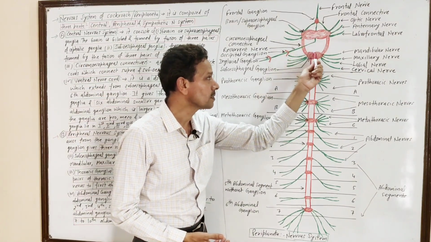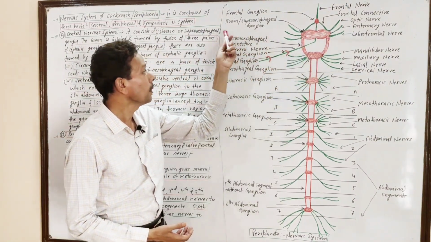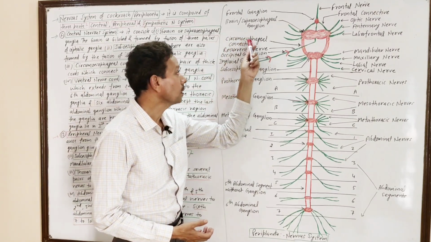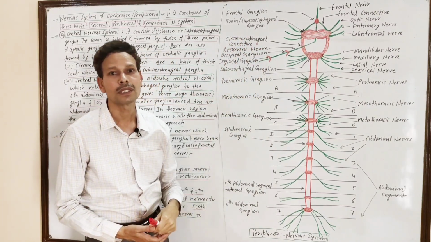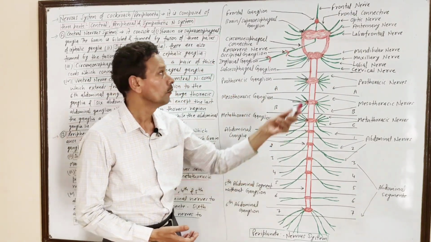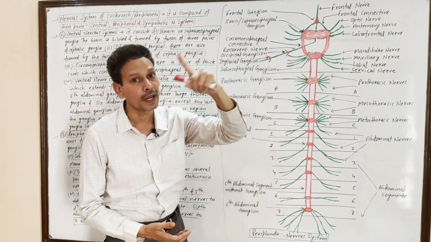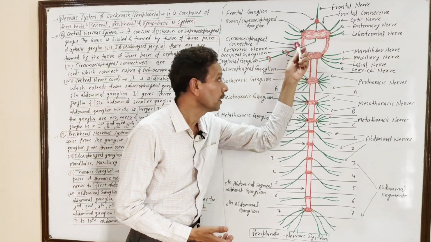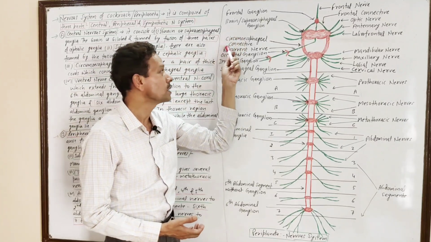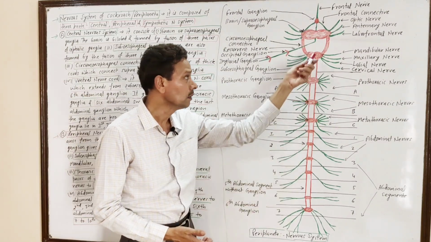Both supra and subesophageal ganglia are connected by a pair of thick cords, and these are named circumesophageal connectives. It means these 1-2 thick cords connect both supra and subesophageal ganglia. As a result, a ring develops around the esophagus. This one is named circumesophageal connectives.